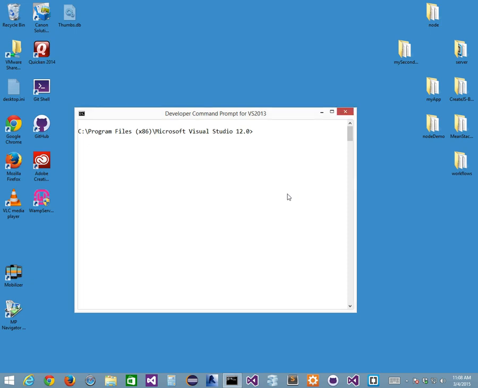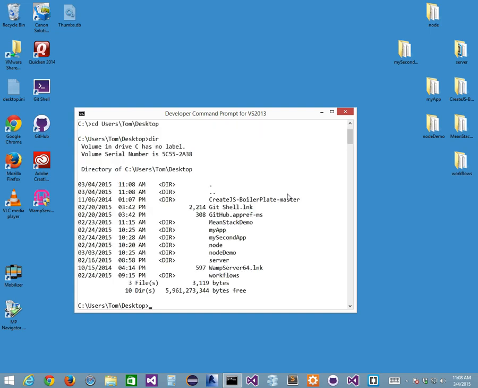That's where I want my folder to be. So I'm going to go cd .. I'm going to go cd users, tom, right? cd users tom, desktop, right? And if I do a directory, I get all my folders.